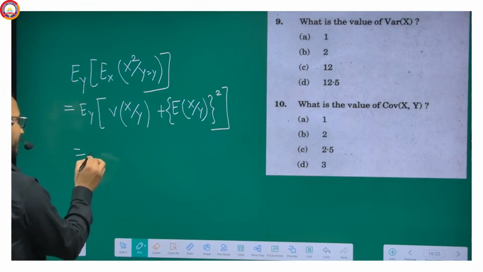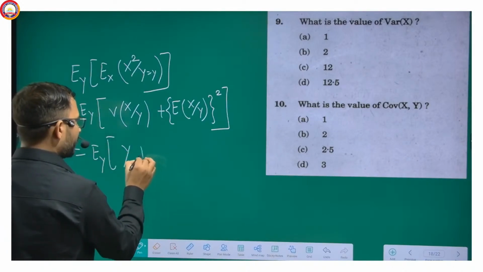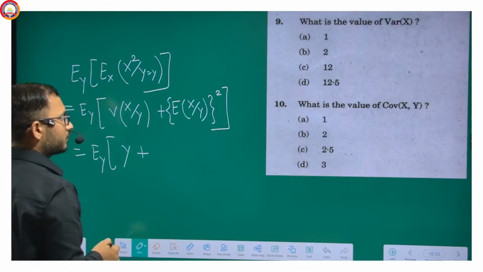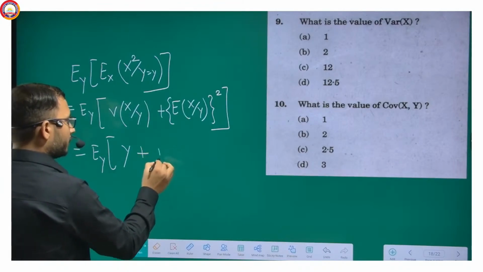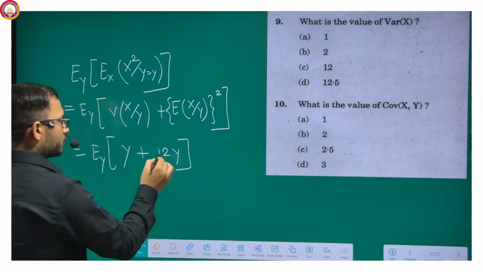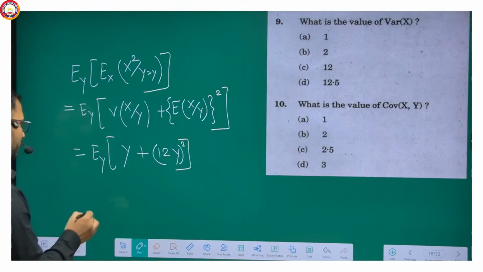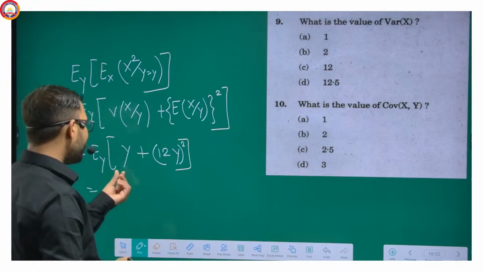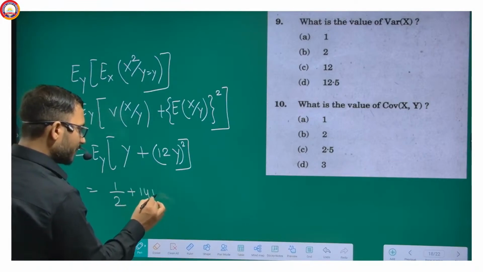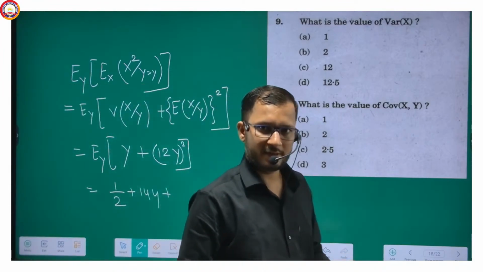And variance of x given y is y, and expectation of x given y is 12y. Isn't it? So this should be a square. There should be a square of it. That means now expectation of y is 1 by 2, and this is 144 coming outside, plus expectation of y square.